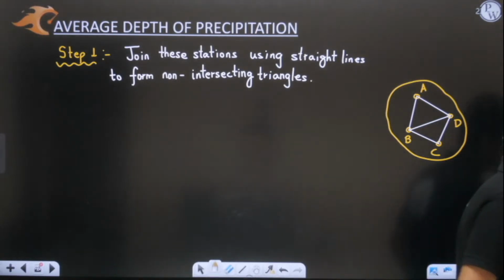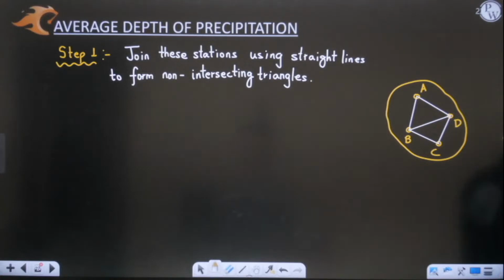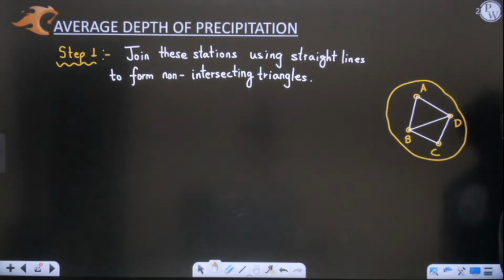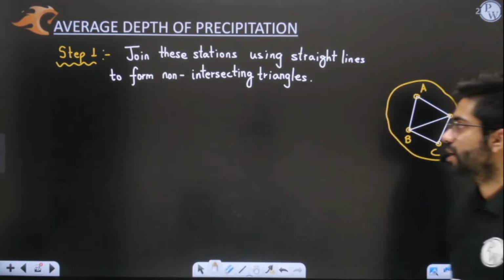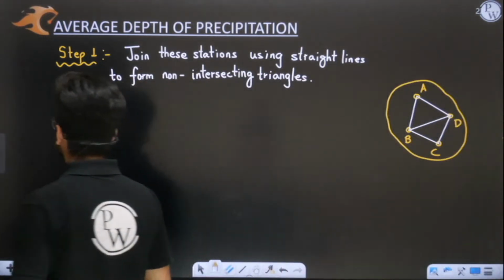Okay, it's not clear. Wait a second. See, Vishal and Kiran, listen very carefully.